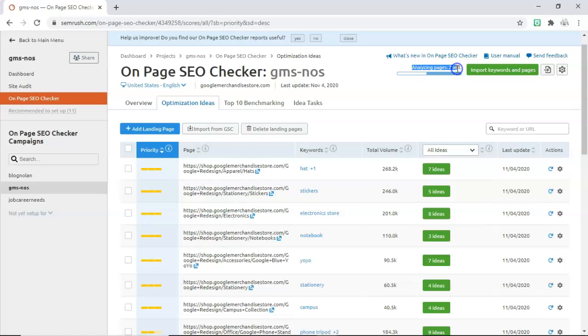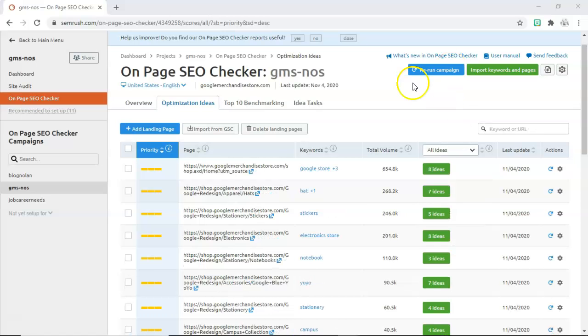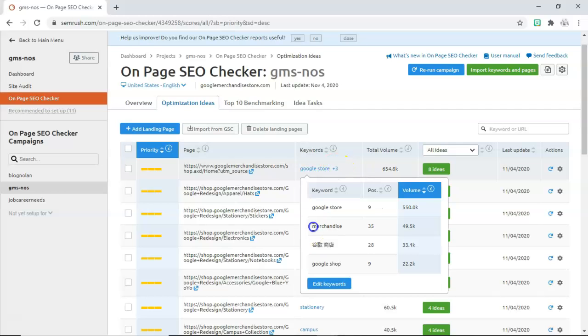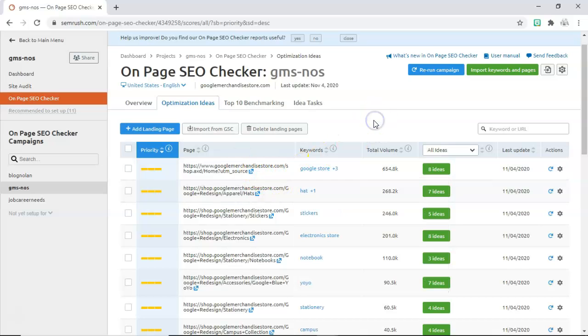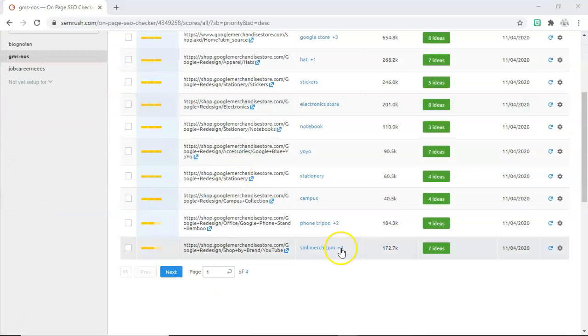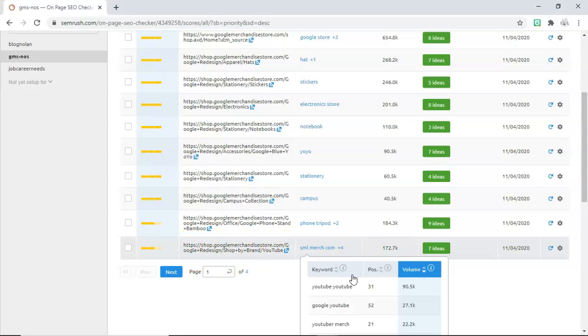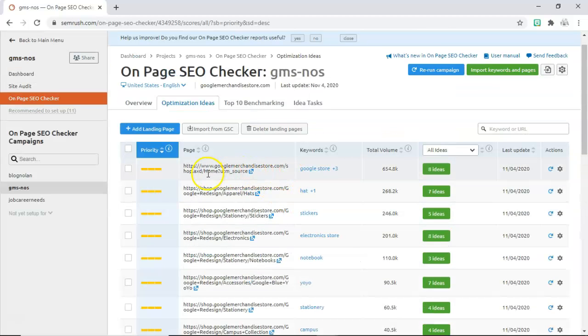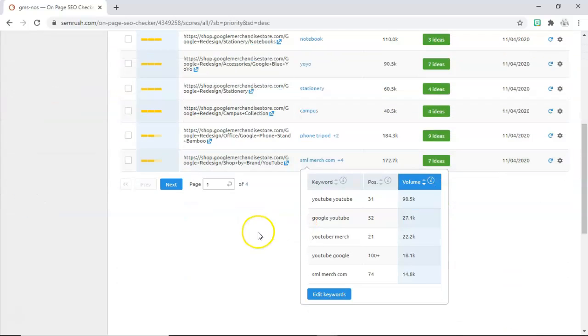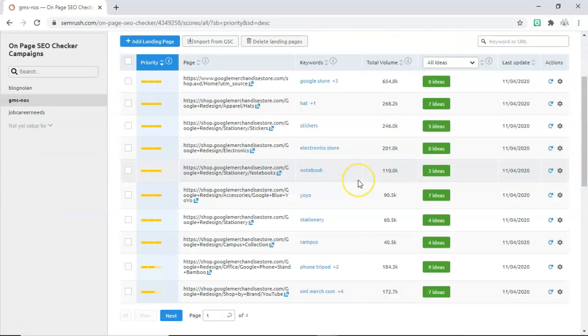Here it is analyzing pages. Okay, let me check the keywords. The merchandise keyword was added to this landing page. Okay, and in this page the keyword merchandise was removed and it was assigned to that landing page shop.txt. Okay, this was done in Semrush and we have to optimize the page for this keyword.